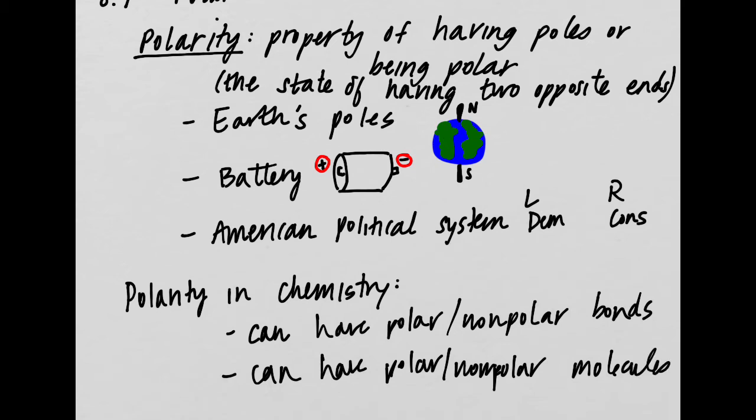Okay, so these are the two ideas that we're going to look at today. We're going to start with looking at bond polarity and how we determine if a bond is polar or non-polar. Then we're going to look at molecules and how we can determine if a molecule is polar or non-polar. So we're going to look at bond polarity first.